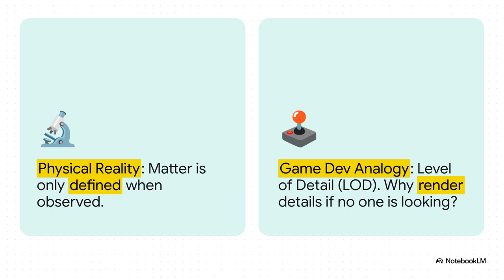To a developer, that just sounds like a standard optimization trick called level of detail, or LOD. I mean, why waste precious computing power rendering every single leaf on a distant mountain that the player can't even see? You only render what's in the player's view. Quantum mechanics might just be the universe's ultimate LOD system, only bothering to render a particle's exact state when an observer finally asks for it.